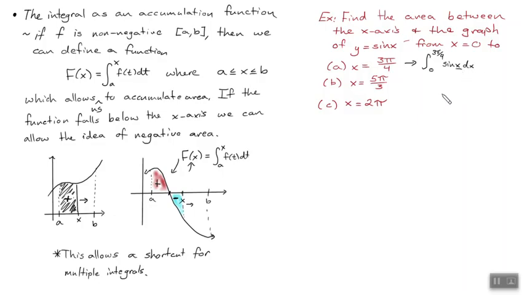Okay, does everybody agree that we could do it that way? Yes. Now, here's where this problem becomes a pain, though. Because on B, James, what would you do? Do the same thing. The integral from 0 to 5 pi thirds of sine x dx. Yeah, I got you all the way. You showed me you understand the problem. You got me good. Okay, Kathleen, how would you do this last part?